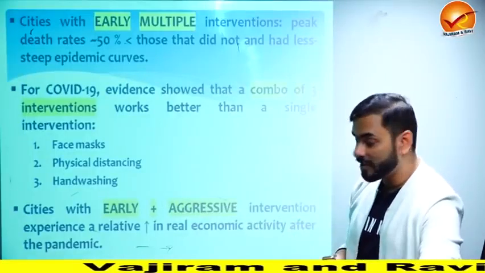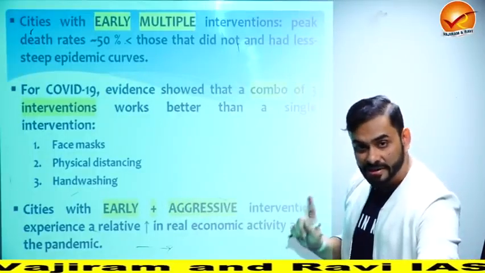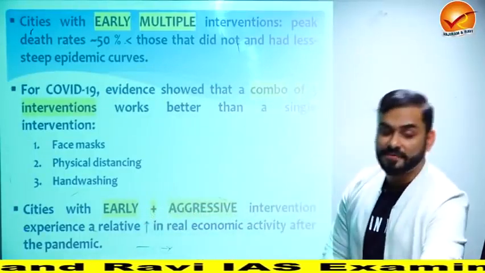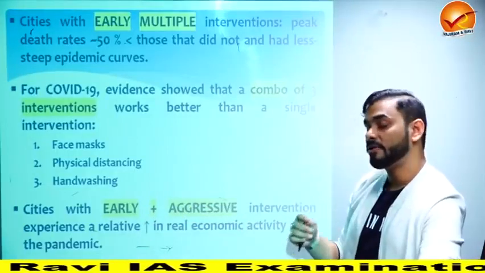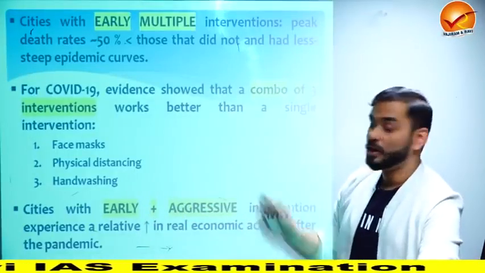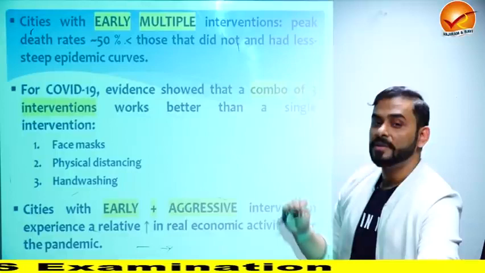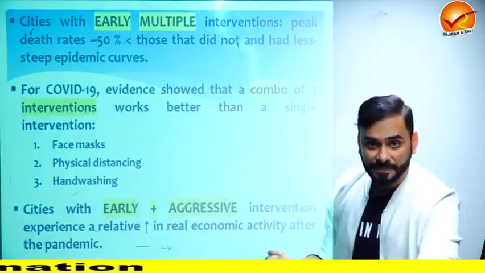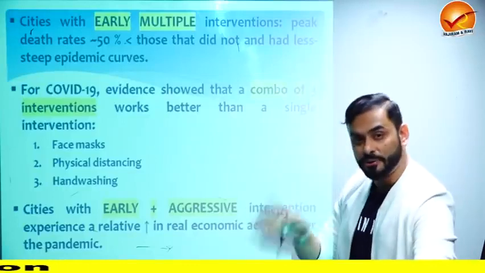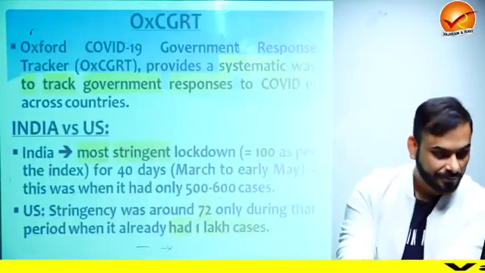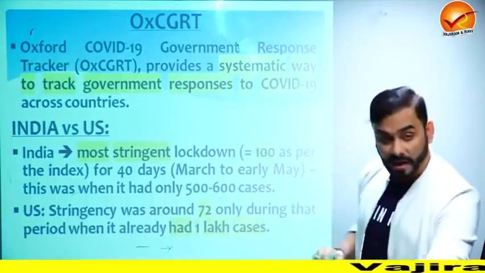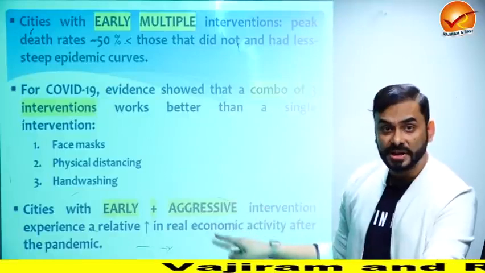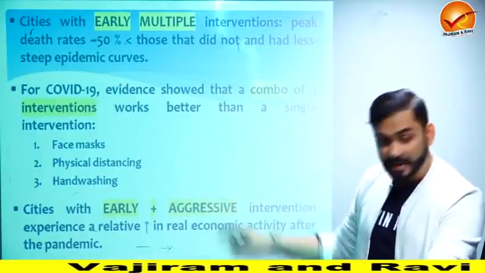What is the summary of everything that the economic survey says? The summary is early lockdown plus intense or aggressive lockdown has already helped India to save a lot of deaths plus to slow down the COVID. And in the meantime, we developed vaccine so that the second wave of COVID has not arrived in India. Okay. Now, I was constantly using this term early plus aggressive. How do you measure if the lockdown in India was aggressive or not?